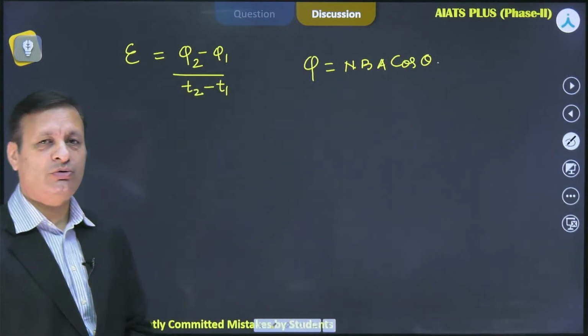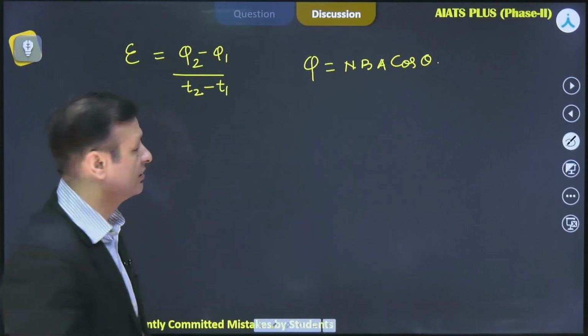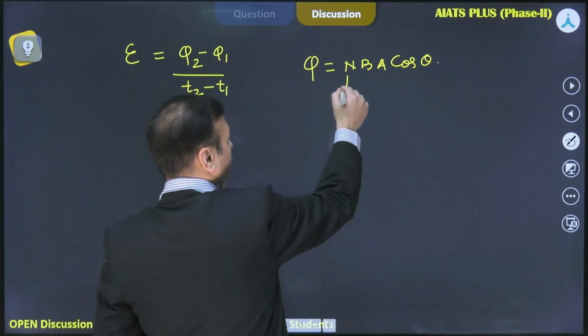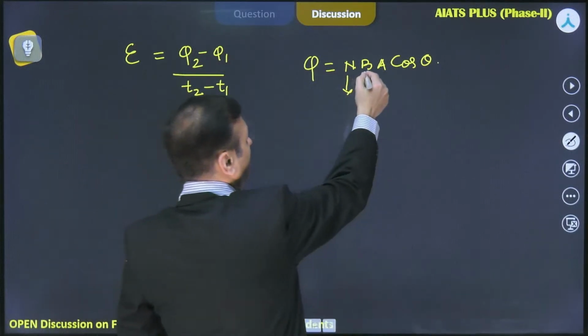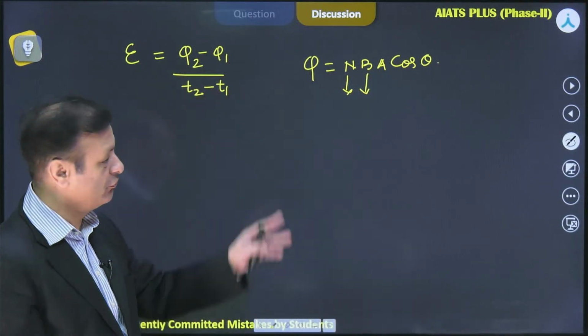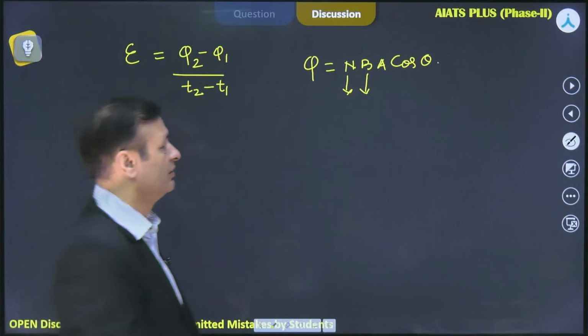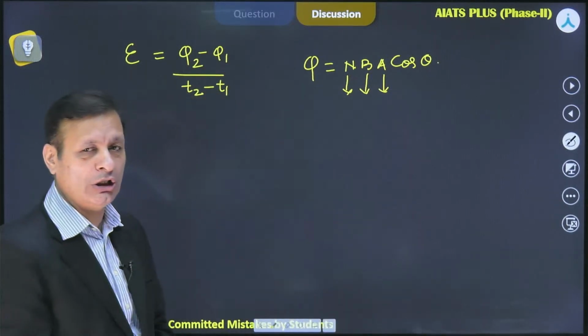So first you try to identify what factors can change your flux. Phi will change if you change the number of turns in the coil. It depends on the magnetic field, so if you change the magnetic field, it changes. It depends on the area of the coil also.